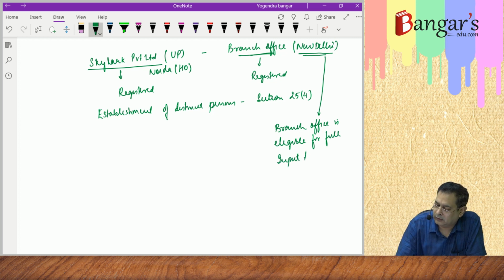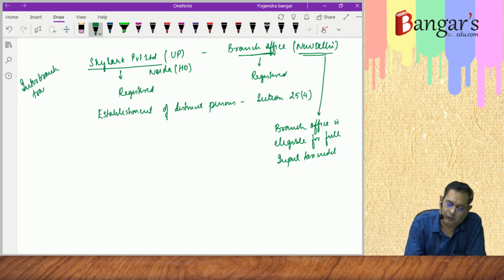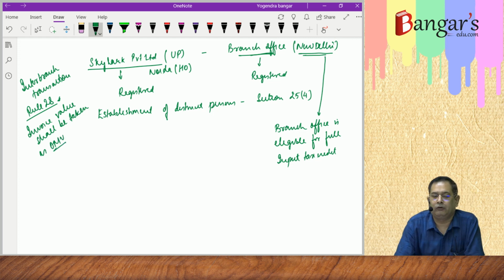So in case there is an inter-branch transaction, and we go for the valuation aspects as per the provisions of Rule 28, here the invoice value shall be taken as the open market value, as the recipient branch is eligible for full input tax credit.